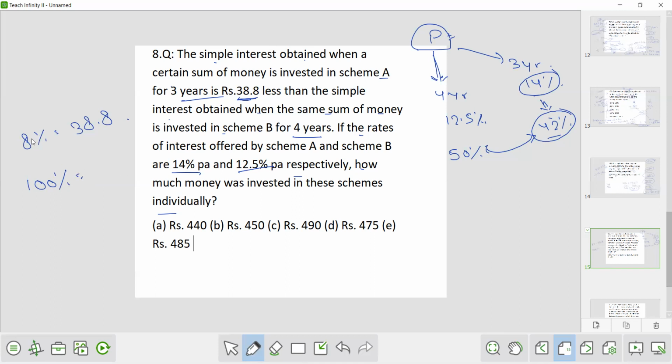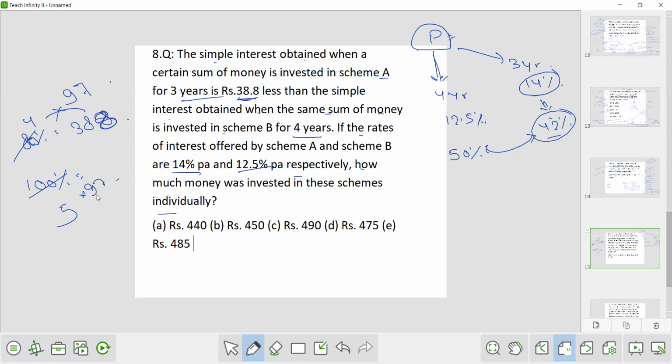Now, how to solve it? You can multiply by 10 on both sides. So it will become 80 and it will become 388. Now cancel it in the 4 table. Sorry, 20. So 4 and 5. Now divide it by 4. So 4 into how much? 4 nines are 36 and 2, 97. So again, it's 97. 5 into 97 is how much? How to find it? 5 into 97.